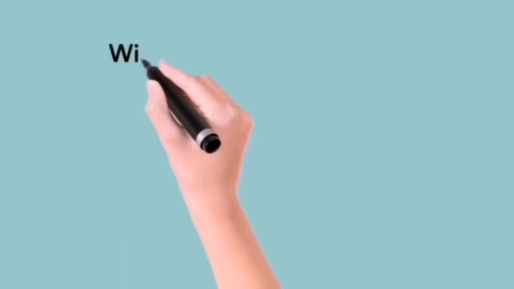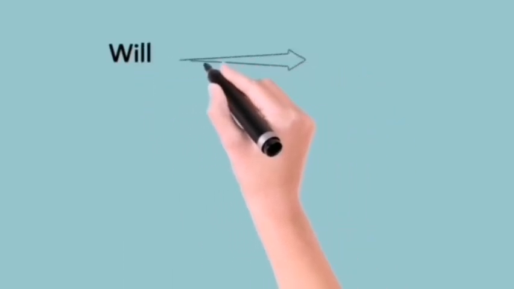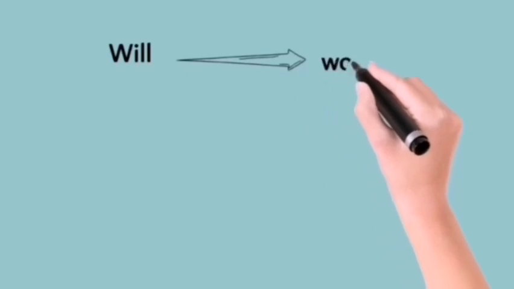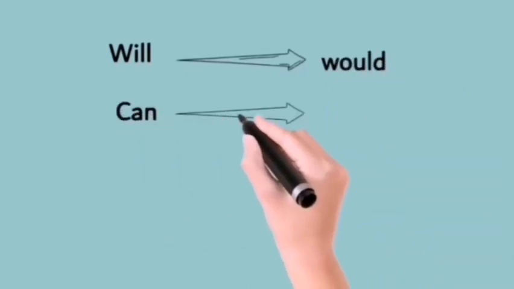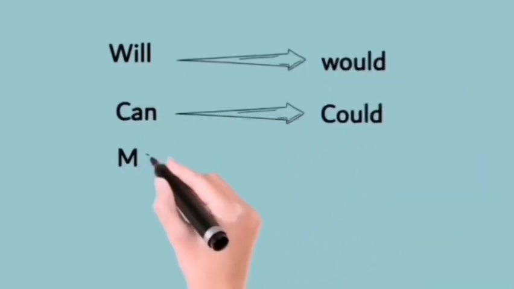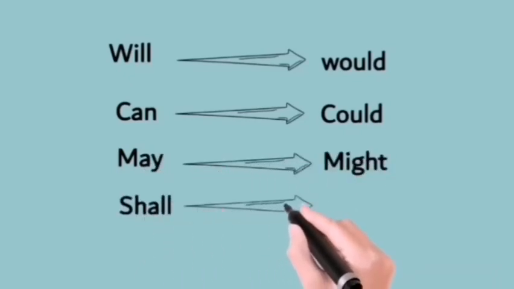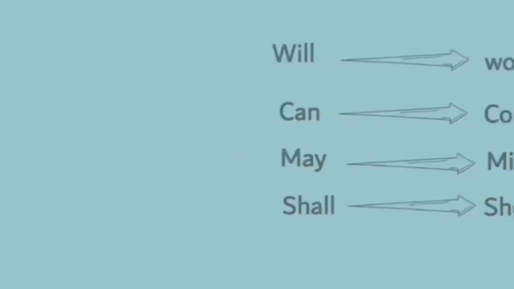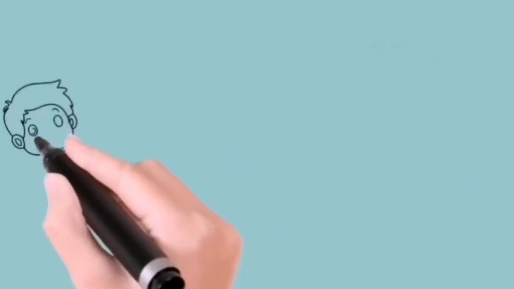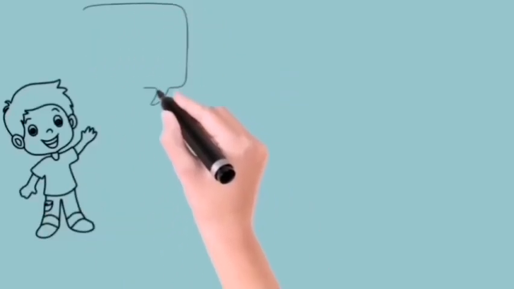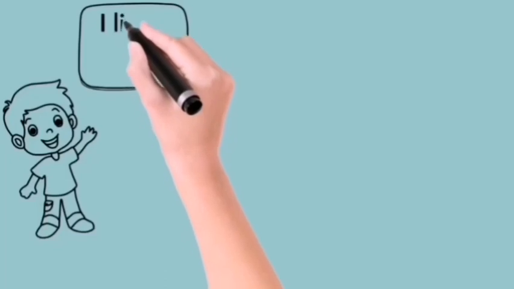Now here is how the modal auxiliaries change whenever we report a sentence. Will changes into would, can into could, may into might, shall into should. Yet the major change is tense change. All the sentences in present tense go to past tense. All the sentences in past tense go to past perfect tense.